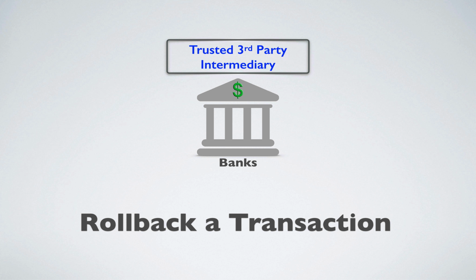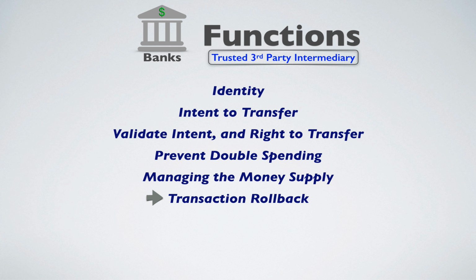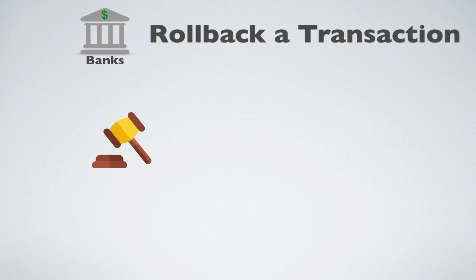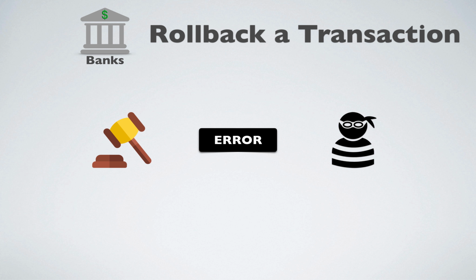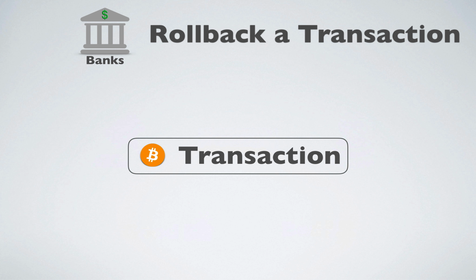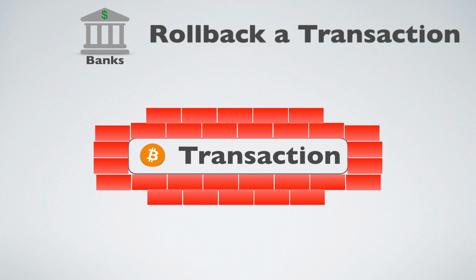Banks are also entrusted with the power to roll back or otherwise alter a transaction. Examples of rollbacks can result from a court judgment or be done on the basis of a mistake or from fraud. This can be considered a good feature or a bad feature depending upon your perspective. As I'll show later, a Bitcoin transaction cannot be rolled back. And again, this can be considered positively or negatively depending upon your perspective.